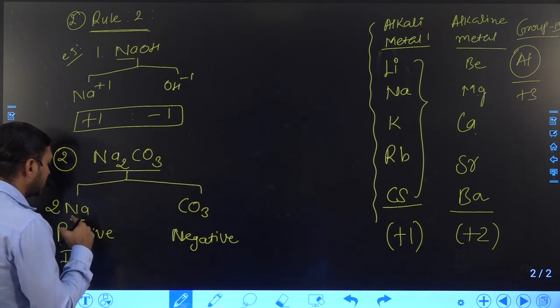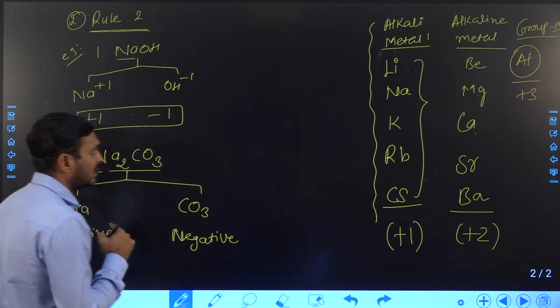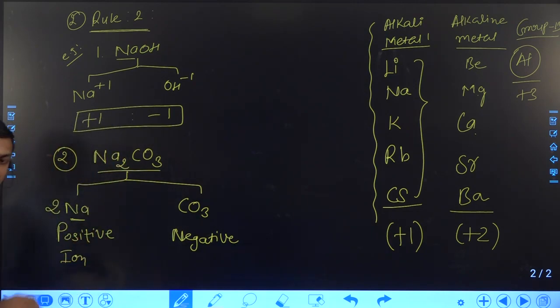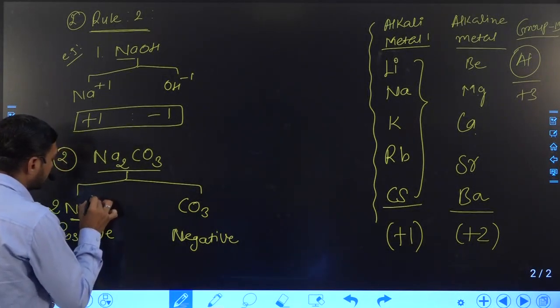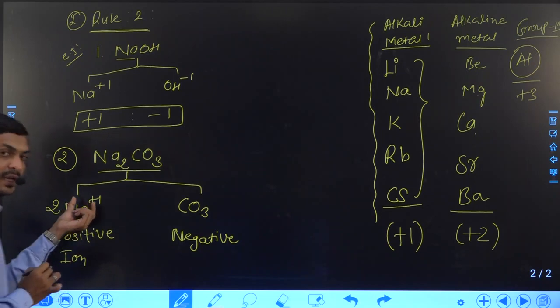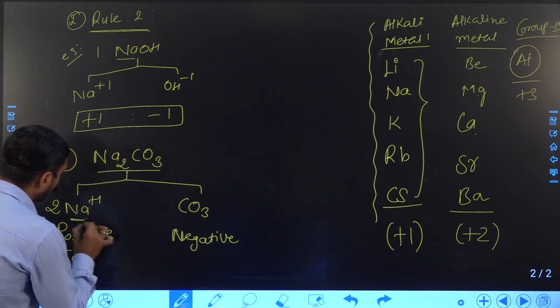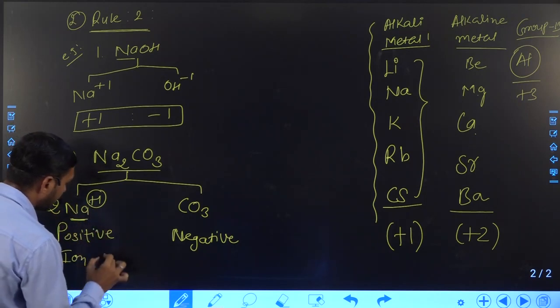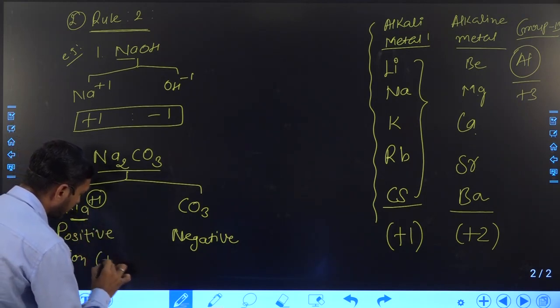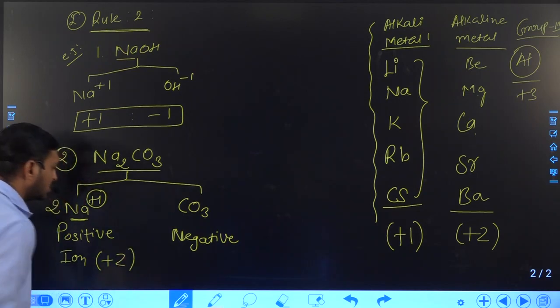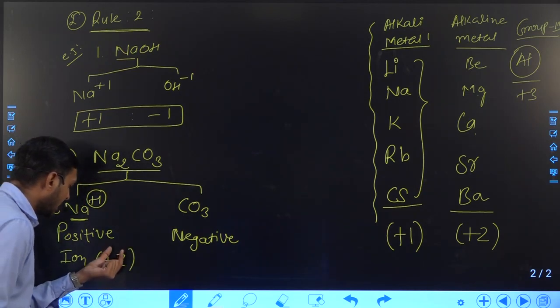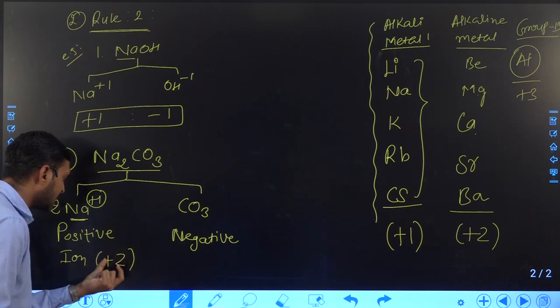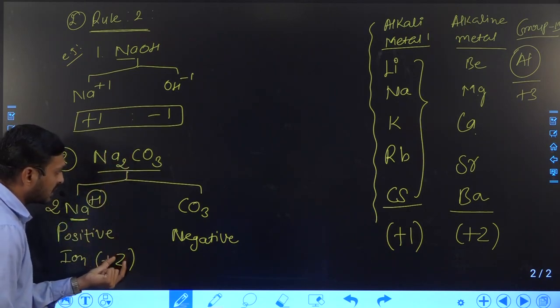So as I said, for sodium metal the charge is plus 1. So for 1 sodium the charge is plus 1, so for 2 it will become plus 2. Okay. So the positive ion or cation in this compound is plus 2.